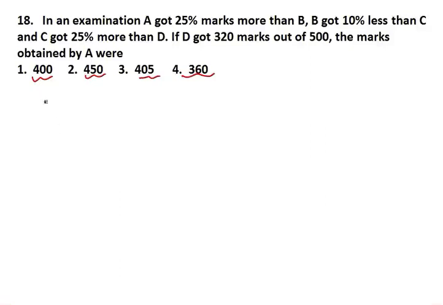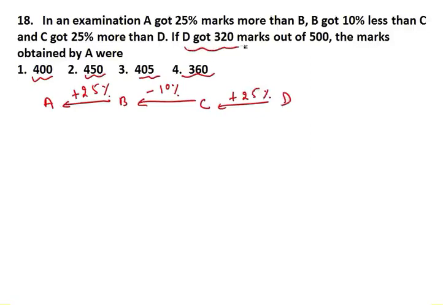Now how to approach? Look, A got how much more? A got 25% more. More means plus sign. A got 25% more than B, and B got 10% less than C, and C got 25% more than D, and D's mark is given as 320. Now here please don't convert it into percentage, since your answer is given in the format of real numbers. Now D obtained 320, and it wants to know what A obtained.